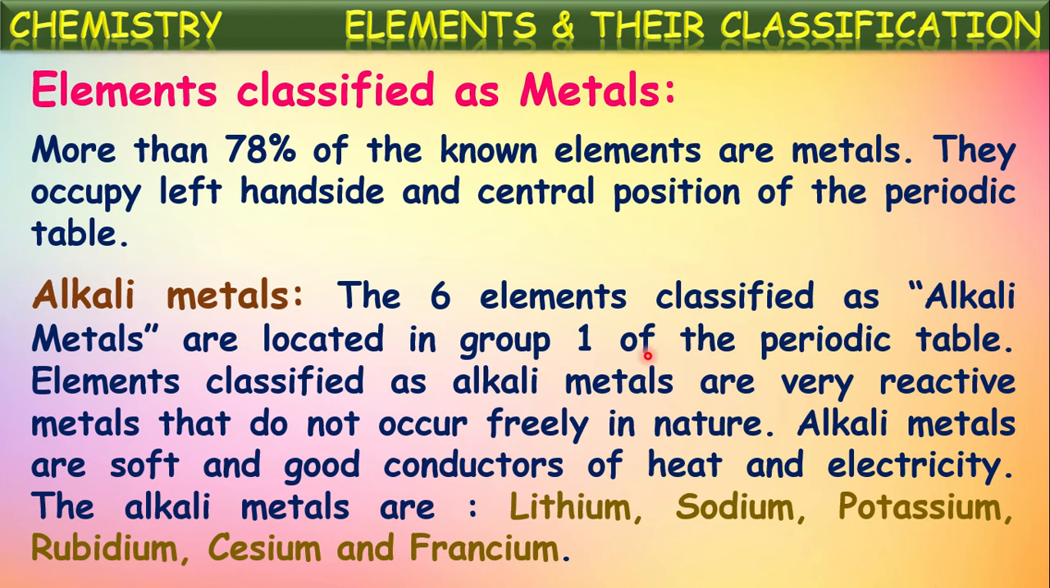And these first group elements are called alkali metals. Why? Because these metals form bases which are soluble in water. The bases which are soluble in water are called alkalis. So these metals form alkalis. That's why these metals are called alkali metals. Okay, first group elements are called alkali metals because they form bases which are soluble in water. What are those alkali metals? Lithium, sodium, potassium, rubidium, cesium, and francium. These six elements are called alkali metals.